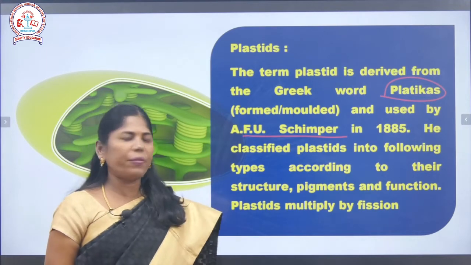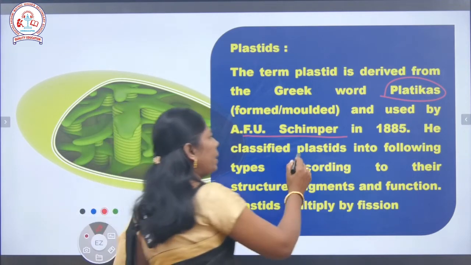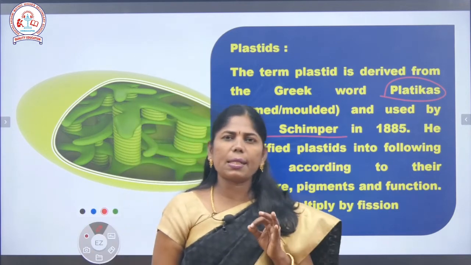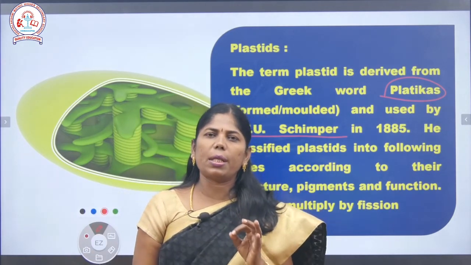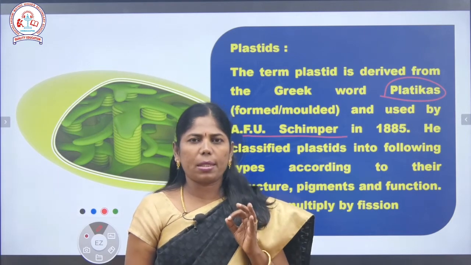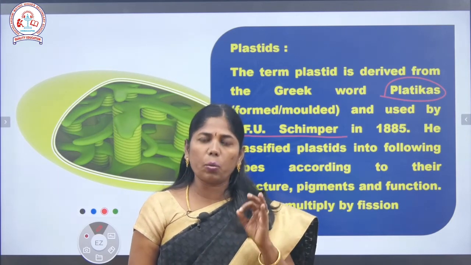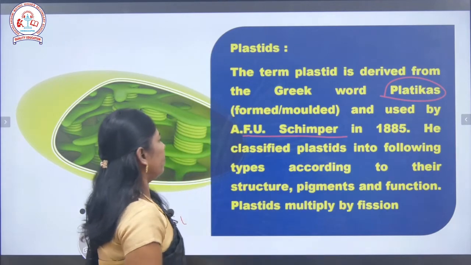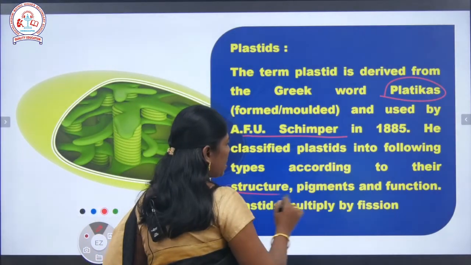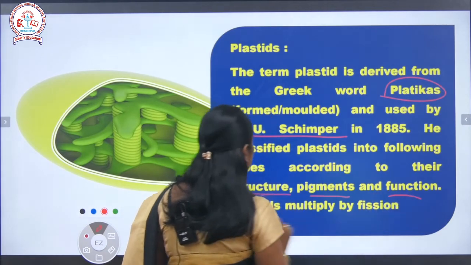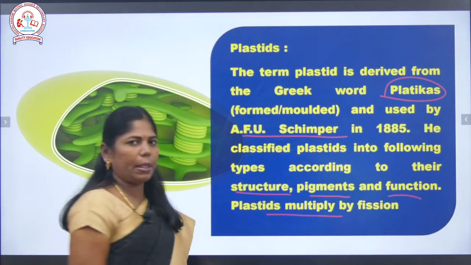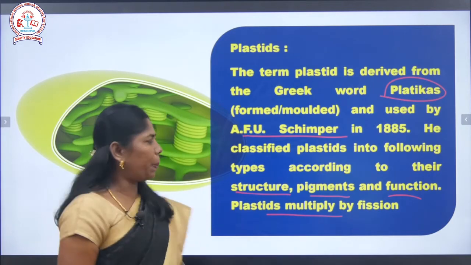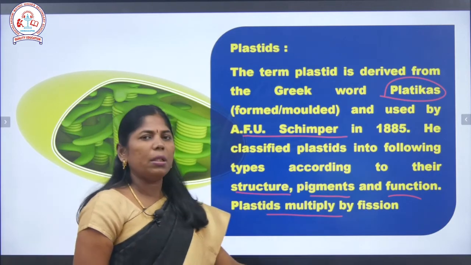He classified the plastids into types. Actually, he classified them into two types: the leucoplastids and the chromoplastids. So what are the types under the chromoplastids and the leucoplastids? Based on the structure, pigments and functions, the plastids are classified. The plastids are multiplied by the fission method.